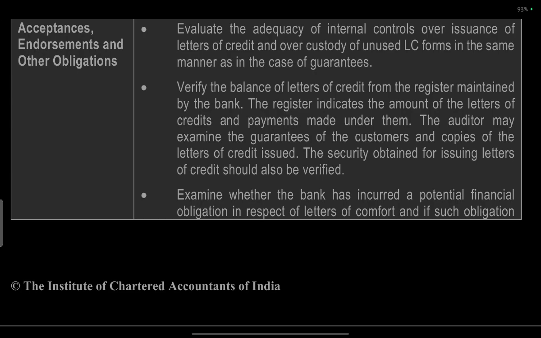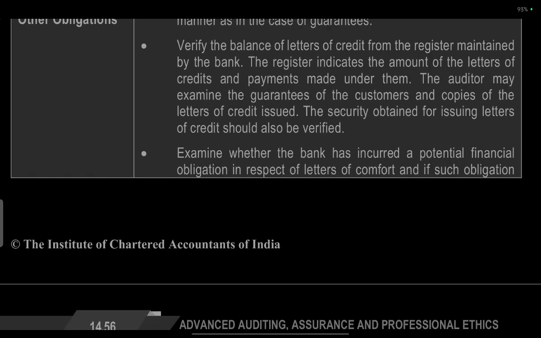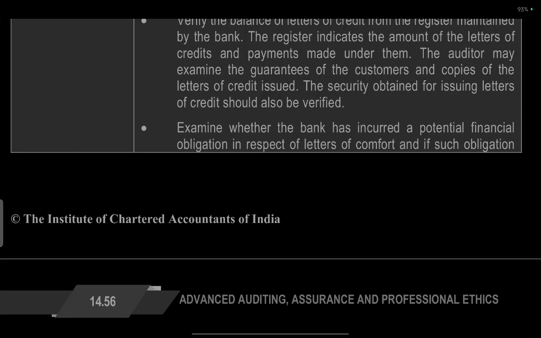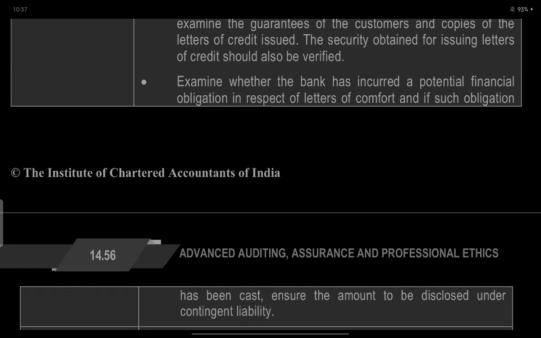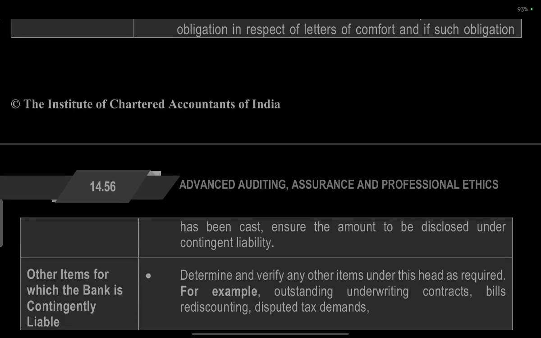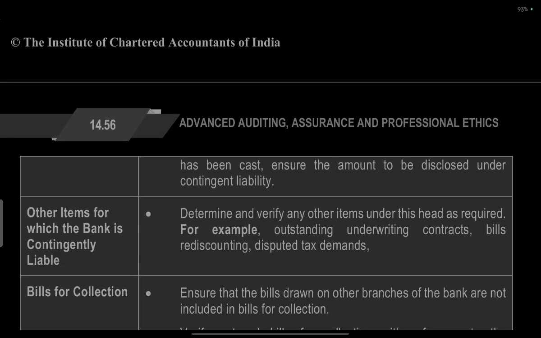The auditor may examine the guarantee of the customer and copies of the letters of credit issued. Security on the issue of guarantees and letters of credit should also be verified. On the credit issue, verify and examine whether the bank has incurred a potential financial obligation, such as letters of comfort, and ensure the amount has been disclosed under contingent liability.